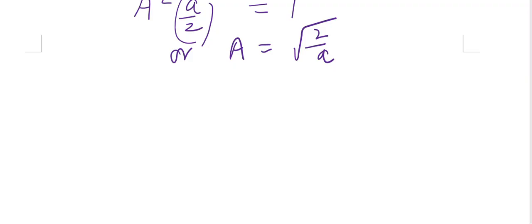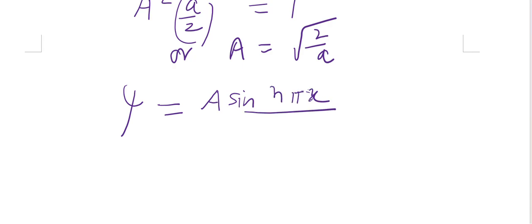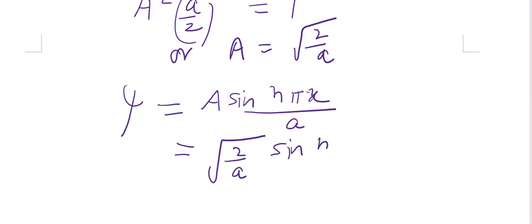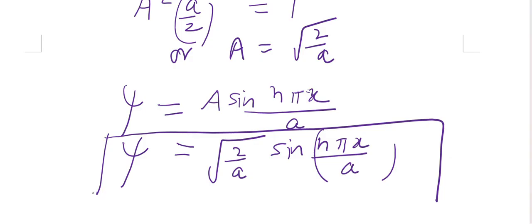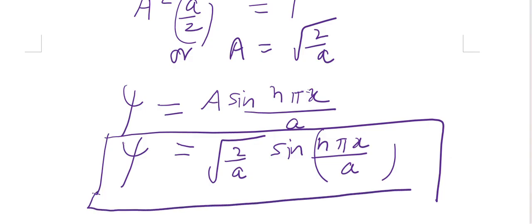So from this value, I can write the value of psi. Psi is equal to A sine n pi x by a, so psi is equal to under root 2 by a sine n pi x by a. So it is also one of the consequences of the energy equation for the electron moving in a one-dimensional box that psi comes out to be equal to this.